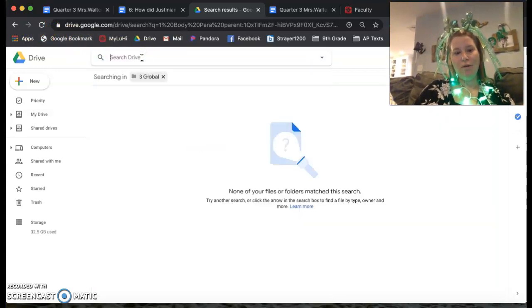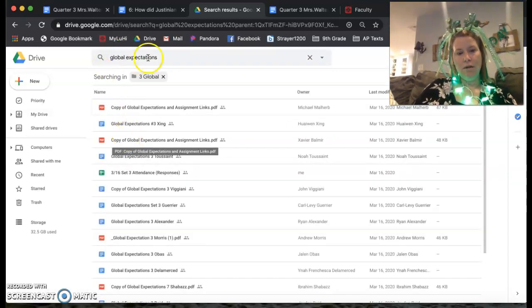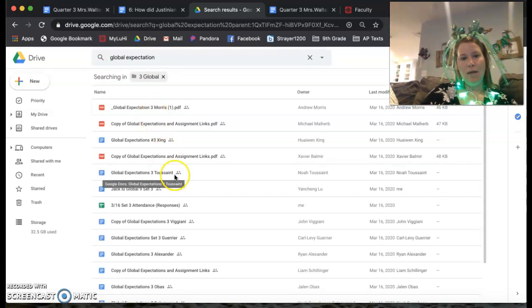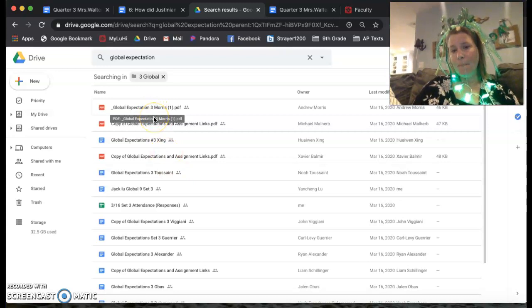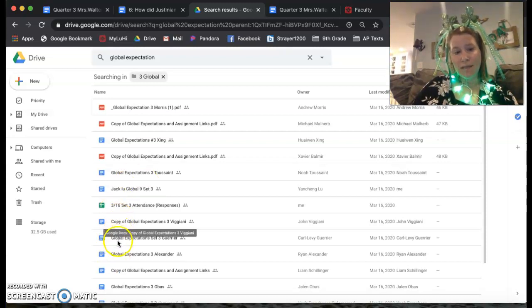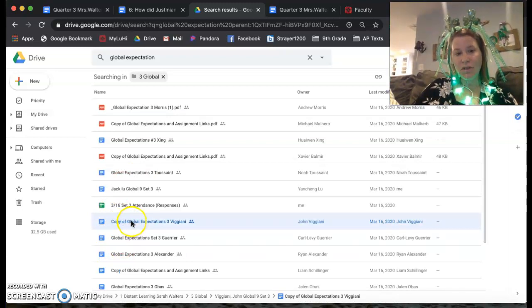If I write global expectations, it gives me PDFs and documents. There should be no PDFs in this Google Drive folder. It should only be Google Docs, okay? So these Google Docs here, like this is a copy of, you need to delete the copy of. It should just be global expectations.